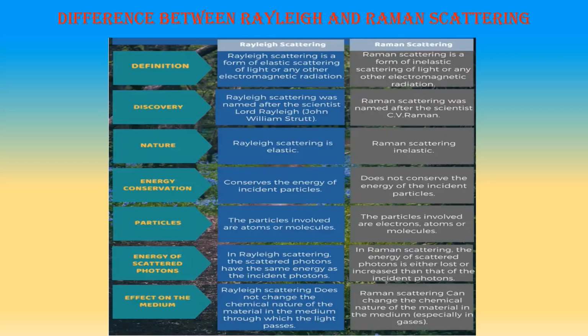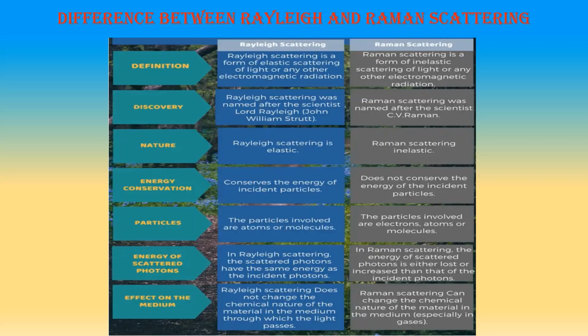These are the differences between Rayleigh and Raman scattering. Rayleigh scattering is a form of elastic scattering. Raman scattering is a form of inelastic scattering. Rayleigh scattering is named after John Rayleigh. Raman scattering was named after C.V. Raman. Rayleigh scattering conserves the energy, while Raman scattering does not conserve the energy.